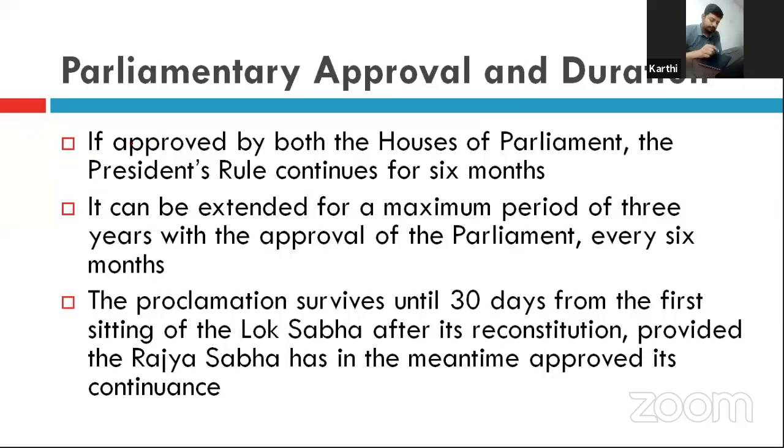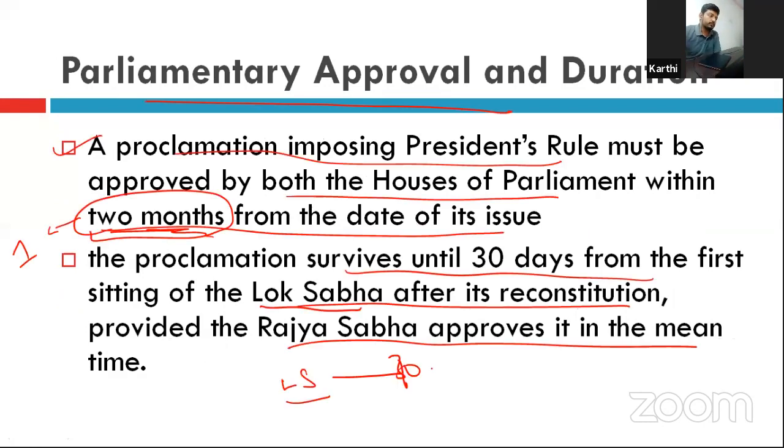Now, once it is approved by both houses of the parliament, the president rule continues for 6 months. It can be extended for a maximum period of 3 years. See, state emergency was imposed, for example, on 21st July 2020.